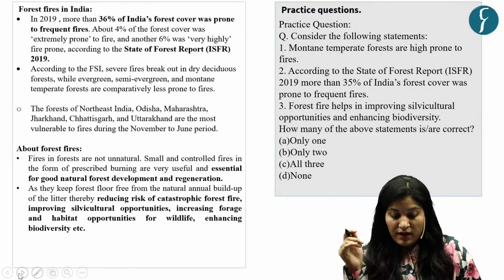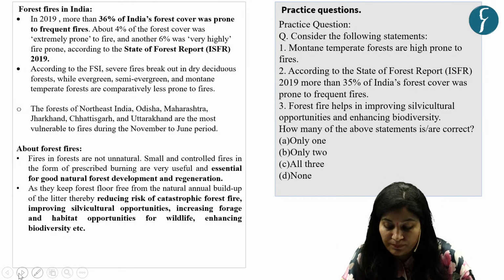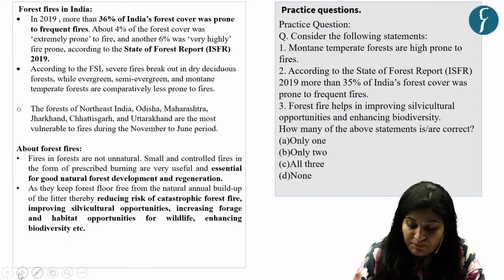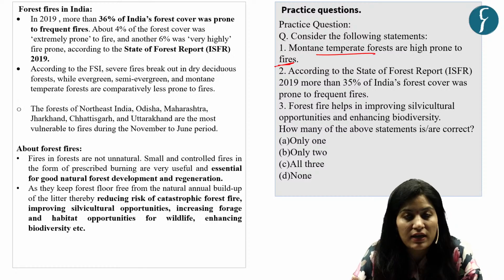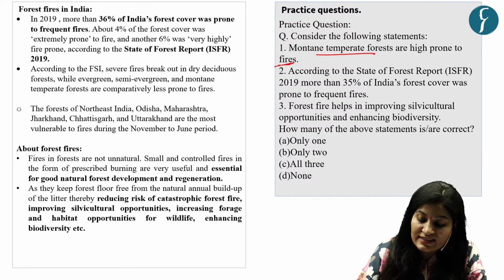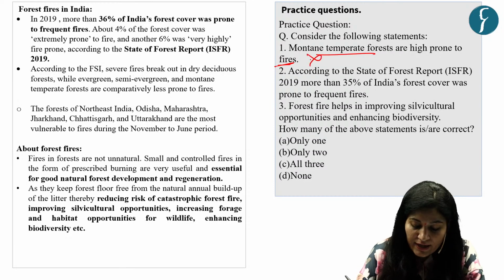Now, let's solve our practice question. The first statement is, montane temperate forests are highly prone to forest fire. Now this statement is incorrect. Why?